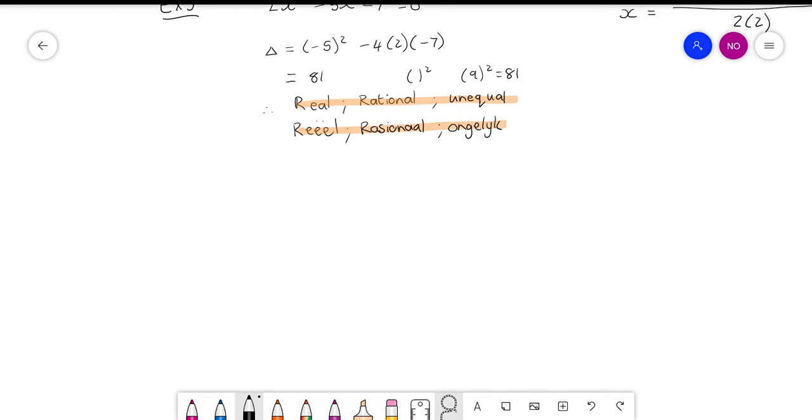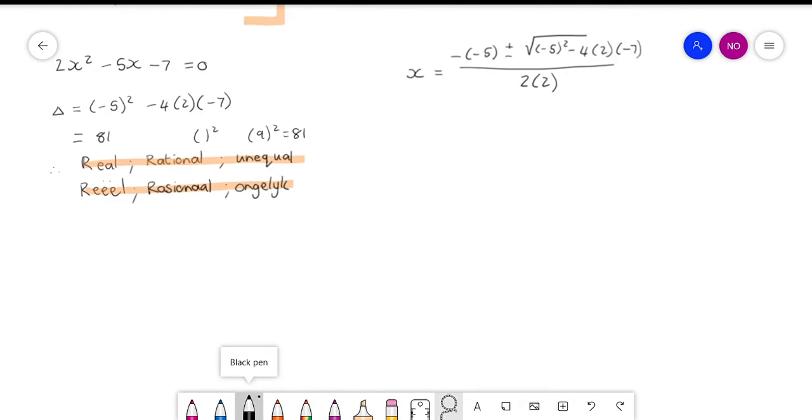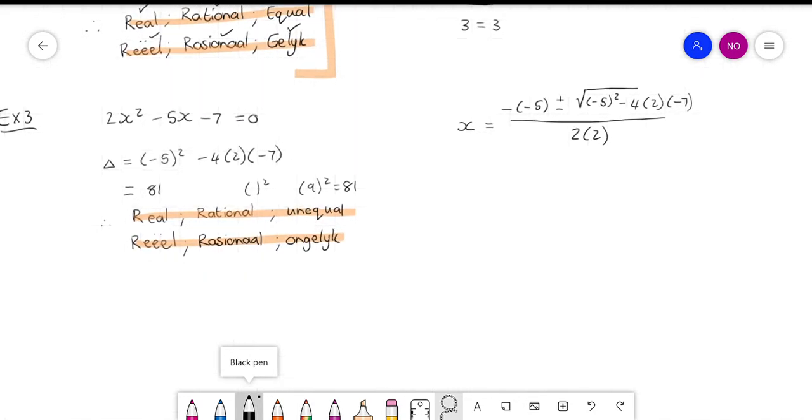Okay, so we were busy with this one, and I said I'm trying to show that the roots really are real, rational, and unequal. Oh, made a typing error. Over 4. So we get x is equal to 7 over 2,